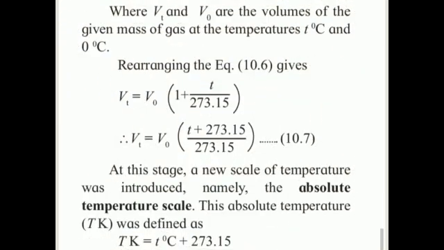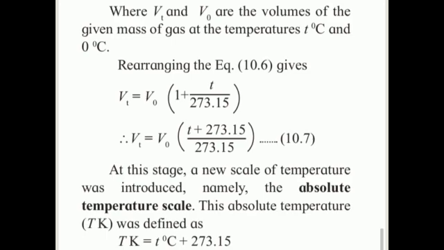Here Vt and V0 are the volumes of the given mass of a gas at T degree Celsius and 0 degree Celsius.